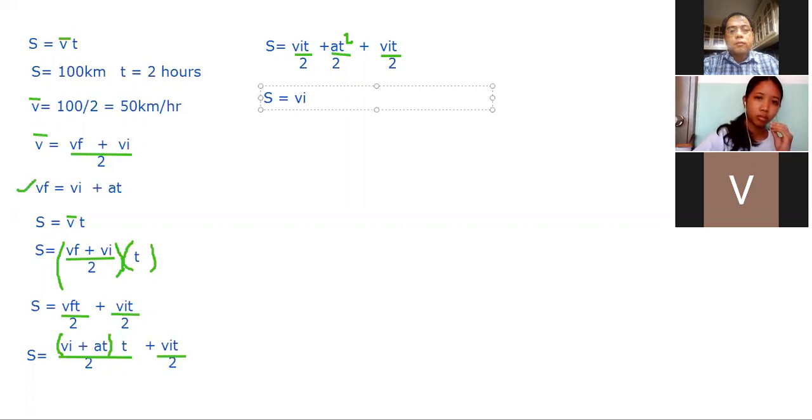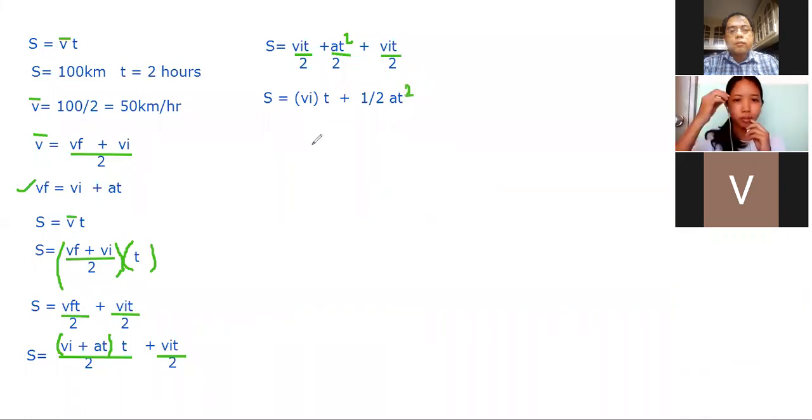So, I will put it in parentheses so that it is understood. So, this is actually V sub I, initial velocity, times time. And then you have a value there, plus 1/2 of A t, and the t there is being squared.